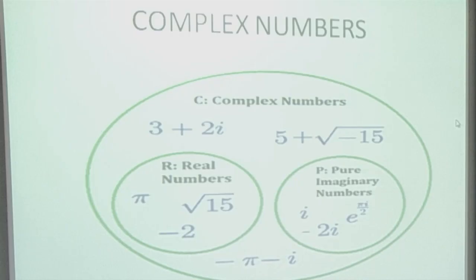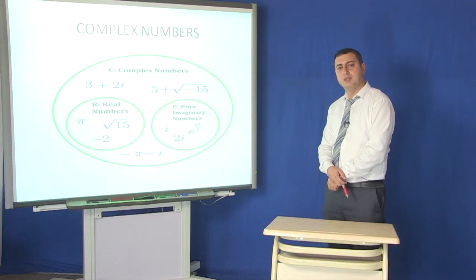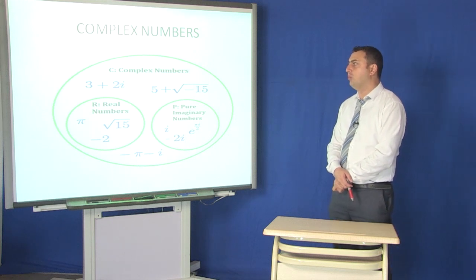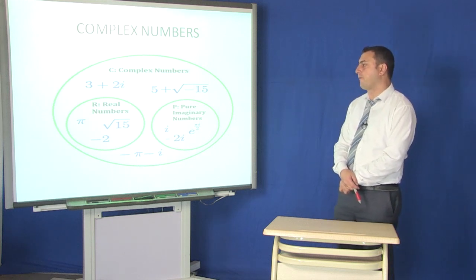Now the last one is complex numbers. As I explained now, in complex numbers we can see the mixture of real numbers and pure imaginary numbers, and altogether they are called complex numbers. I want to complete our lesson with complex numbers.